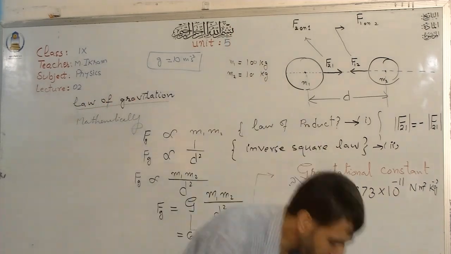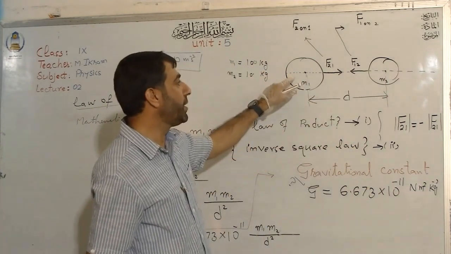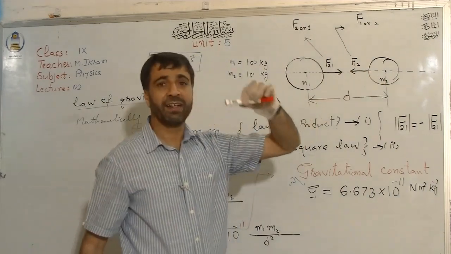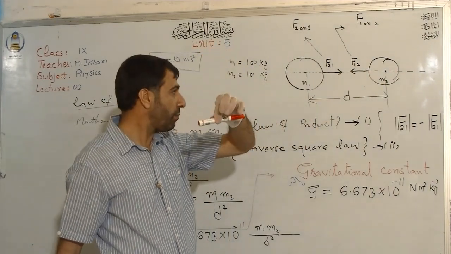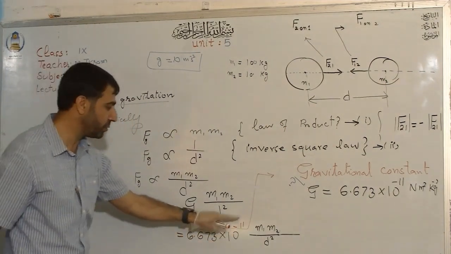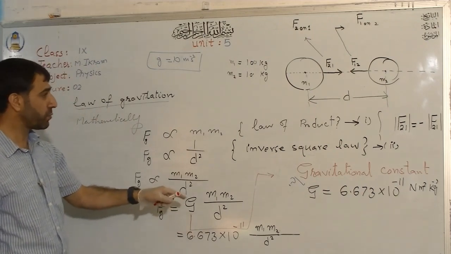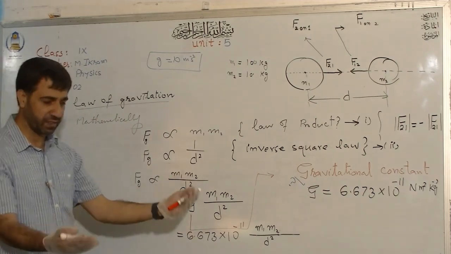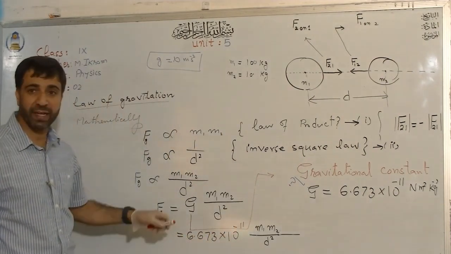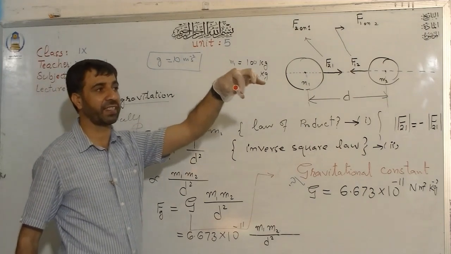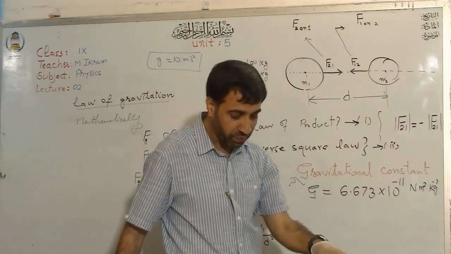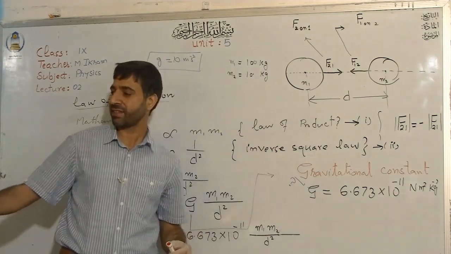Why? Because you have seen, the earth has a very huge mass, while the marker has a very small mass. But the huge mass compensates for that small value. The mass of the earth is about 6 into 10 to the power 24 kg. So they make this force much bigger, and it causes acceleration in this marker, and you see the marker moving towards the earth.